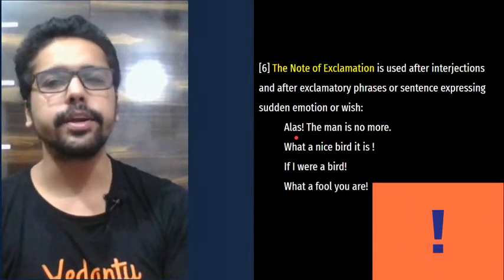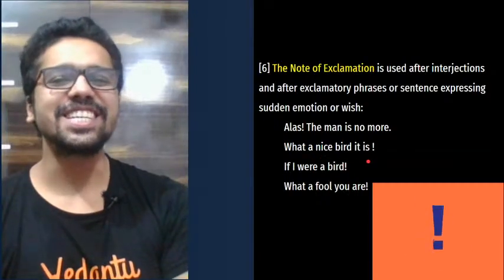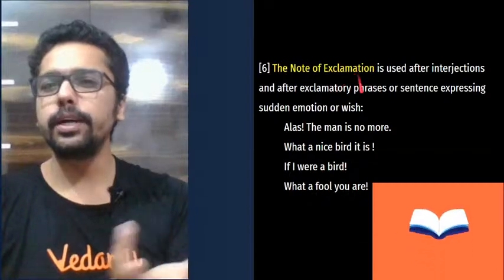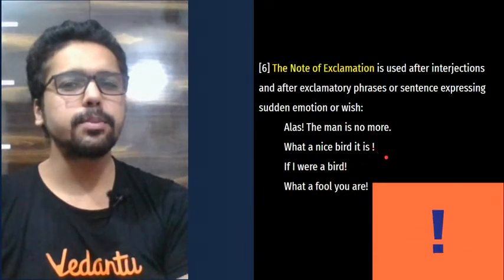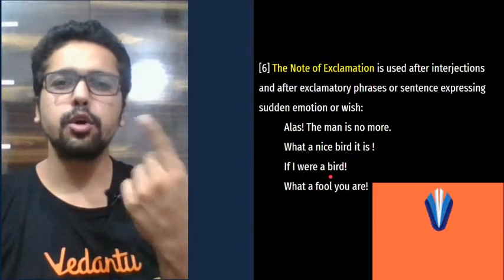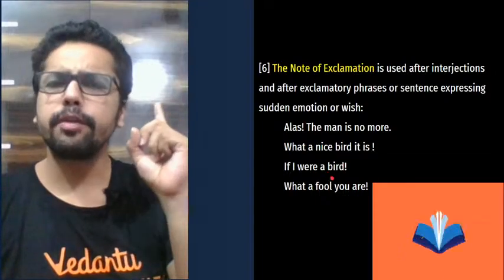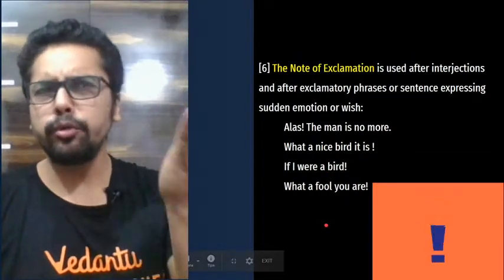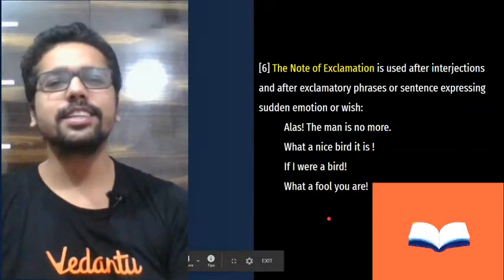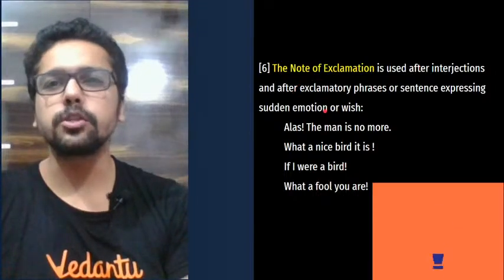You're expressing an emotion here after this word alas, which is a sad emotion. What a nice bird it is, expressing the emotion after you saw some beautiful bird. Oh, what a nice bird it is. It's an exclamation mark. If I were a bird. So you're expressing your wish here. This is a subjunctive sentence. If I were a bird, you're kind of wishing that. What a fool you are. No, don't tell anybody that. This is just an example. What a fool you are. So this is again an exclamation here. You see? That's how this exclamation mark is used.